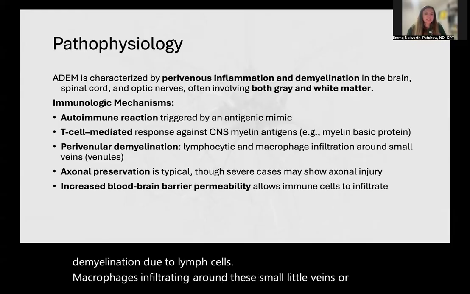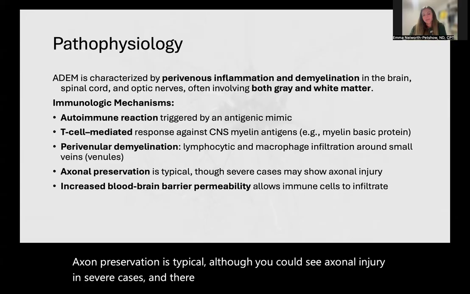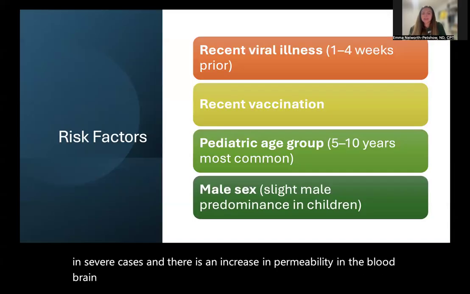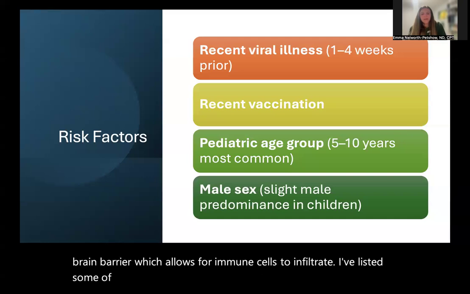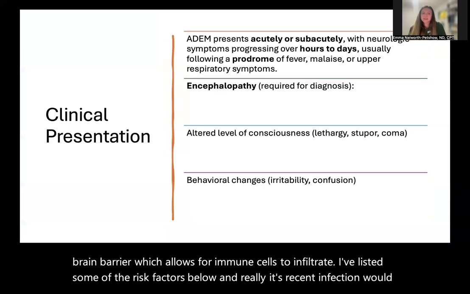Axon preservation is typical, although you could see axonal injury in severe cases, and there is an increase in permeability in the blood-brain barrier, which allows for immune cells to infiltrate. I've listed some of the risk factors below, and really, recent infection would be your biggest risk.